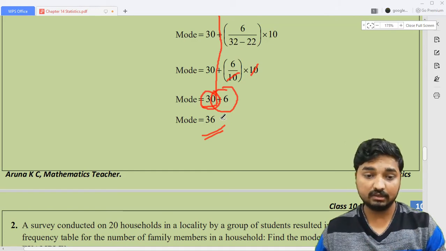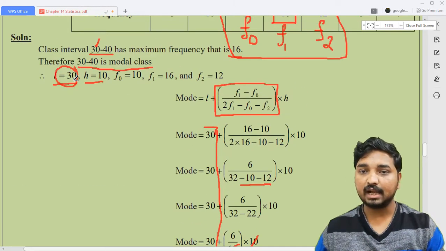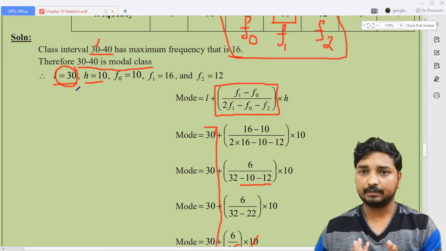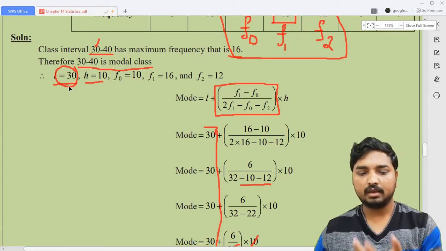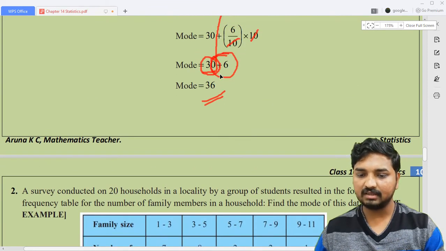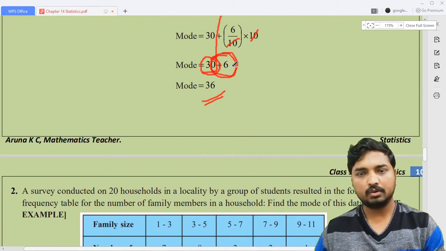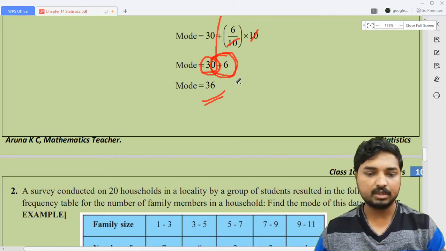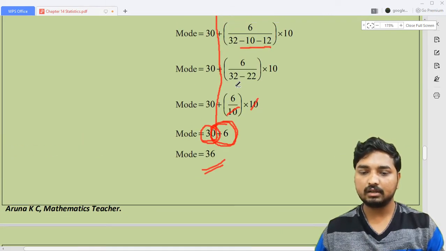If your answer is less than this L value, definitely you have committed a mistake. Sometimes the number will be very small, and sometimes it will be high. But finally the answer should be greater than the lower limit of the modal class. Remember this. This is the way to calculate the mode of data.